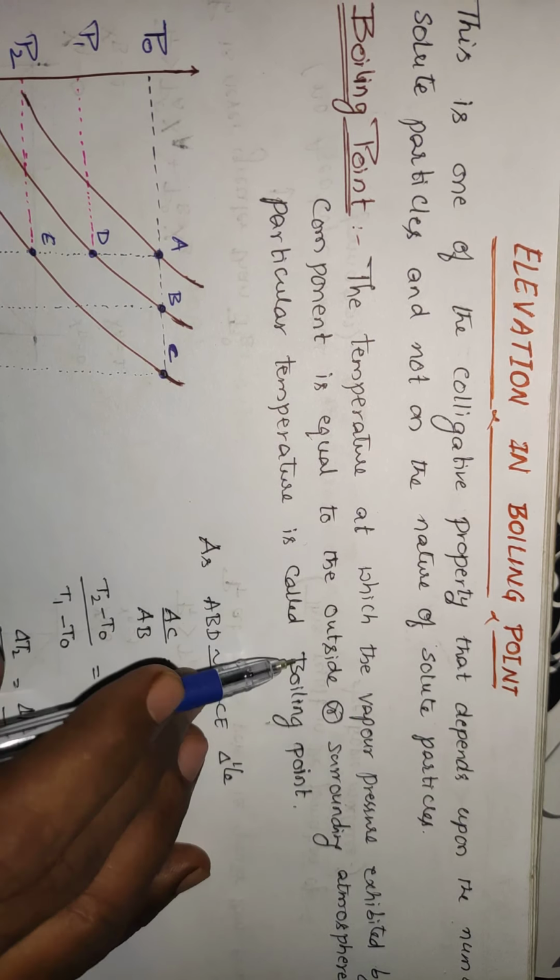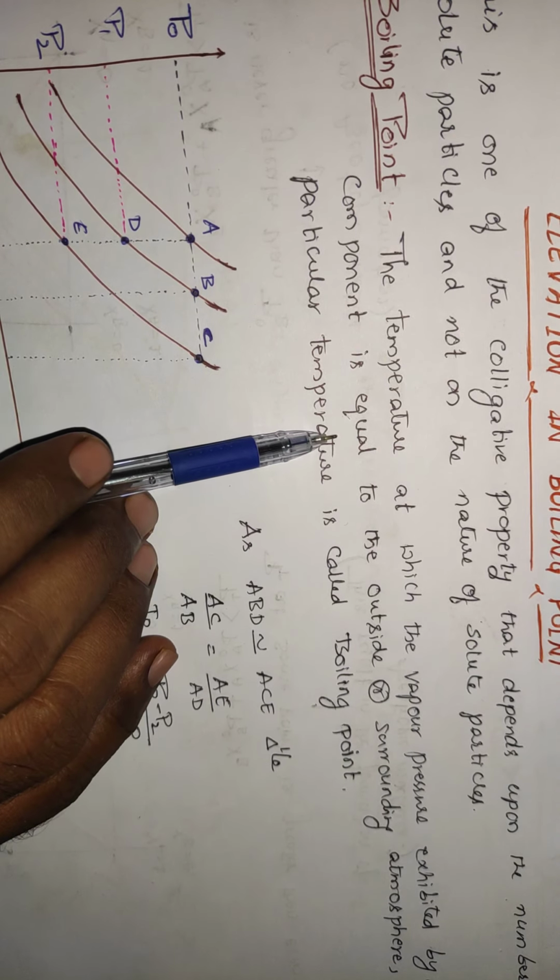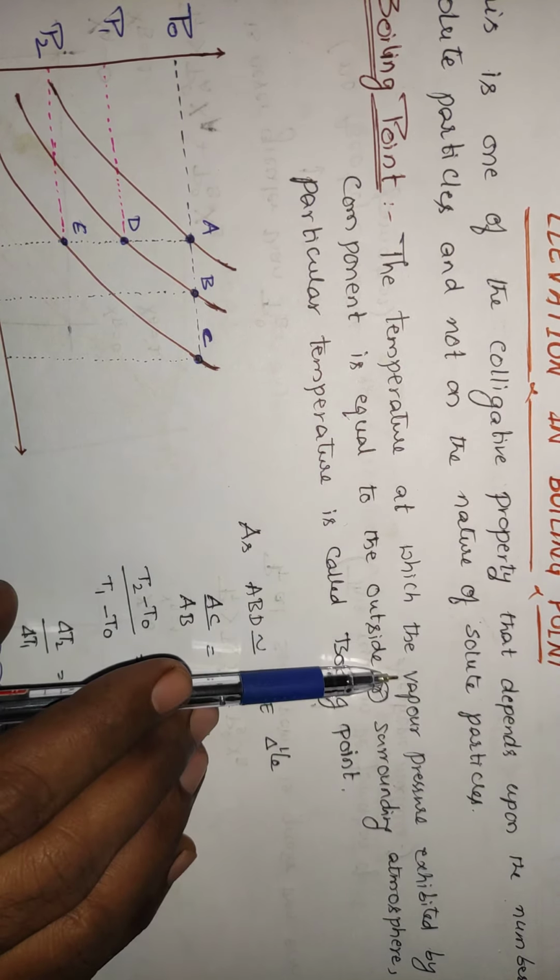In the same way, boiling point is not a colligative property. Elevation in boiling point is a colligative property. You have two more: osmotic pressure and depression in freezing point. First, let us understand what is meant by boiling point. The temperature at which the vapor pressure exhibited by a component is equal to the outside atmospheric pressure is called the boiling point.